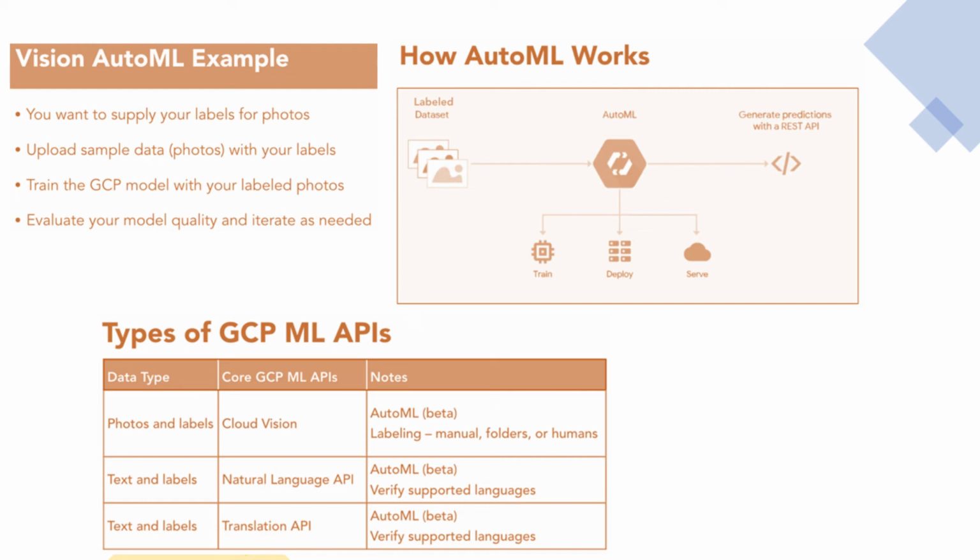For us to visualize how AutoML works, if we look at this diagram, we are going to provide labeled data. In the case of Vision, so labels for our photos. And we are going to then use that data as a source to build an AutoML Vision model, and then we'll train it, deploy it, and the serve step is transparent to us.